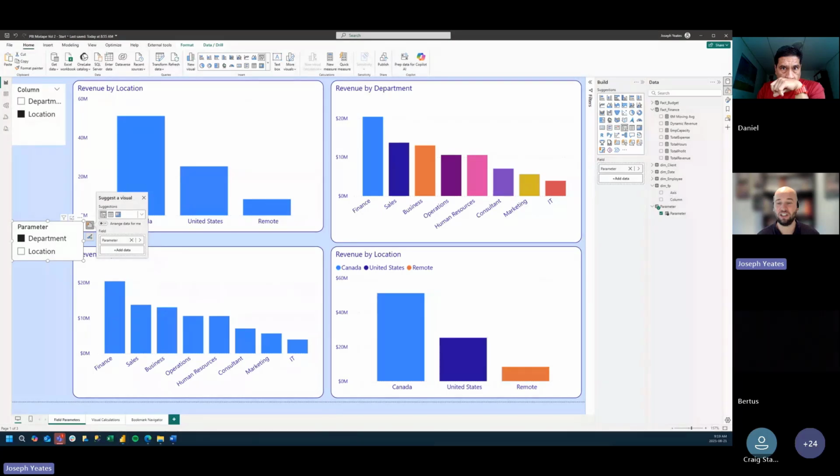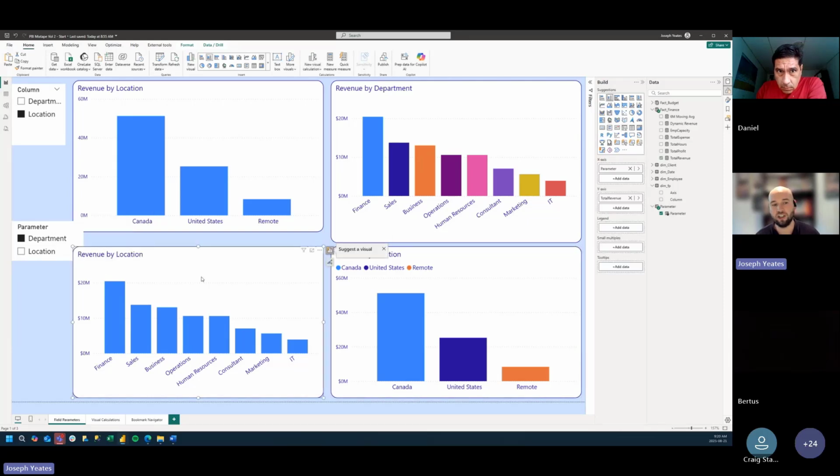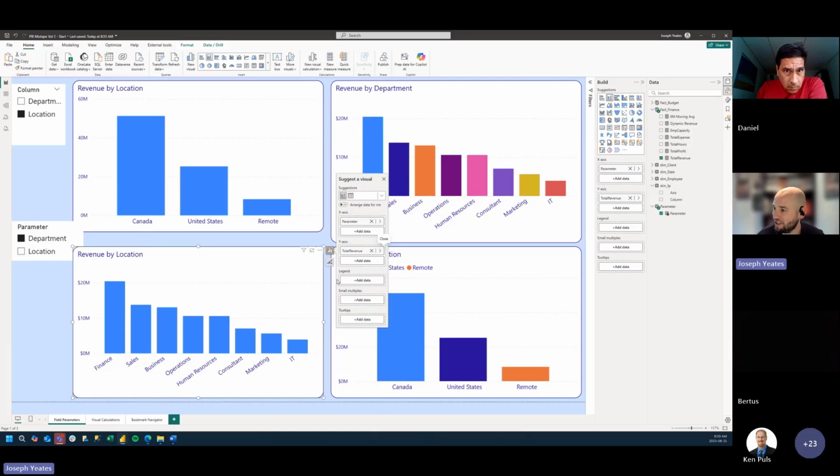I think I might check in with the chat just to see how everyone is. Let's have a look. Every location was with a different color. We can change that. Yeah, yes, Daniel. I could add a legend onto the chart. I just haven't, just for this example. I don't think I have a single report that doesn't use field parameters. They were a lifesaver. I completely agree. Field parameters are totally a game changer. And yeah, as I just went through the example, it makes it a lot easier to get to the same point as was possible before.